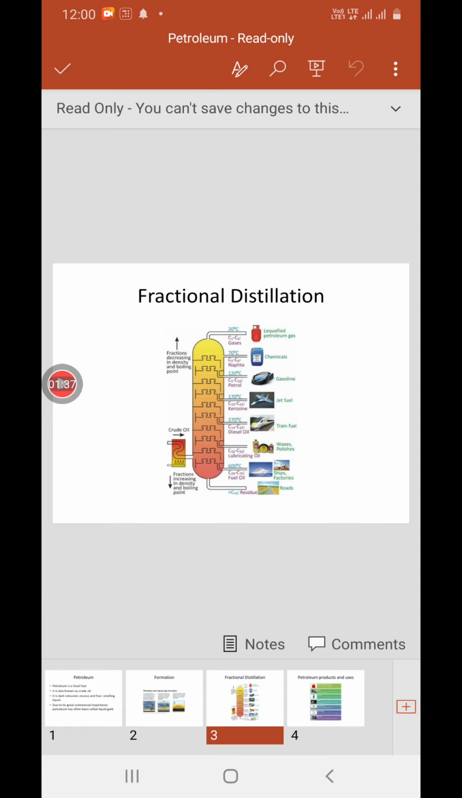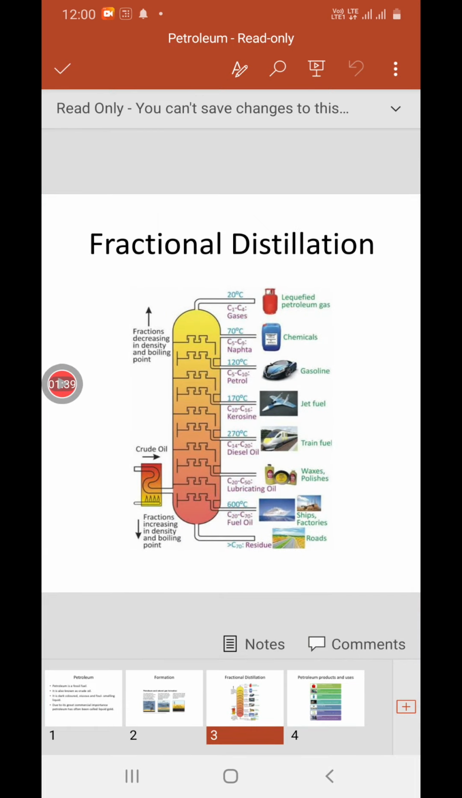If you see in this picture, this is fractional distillation. We are separating different products from the petroleum. This separation is on the basis of temperature. They have temperature differences, so by using this technique we are getting different products at different temperatures. At 20 degrees Celsius we are getting gases, that is liquefied petroleum gas. At 70 degrees Celsius, naphtha, different chemicals. At 120 degrees Celsius it is petrol, gasoline.